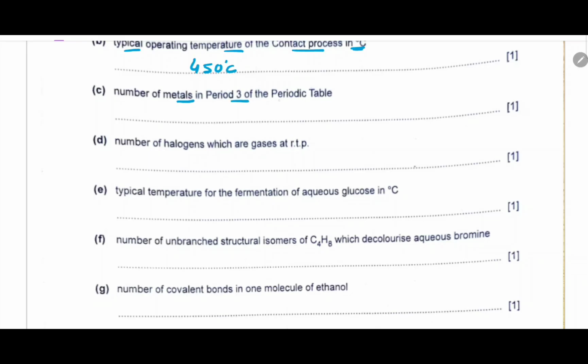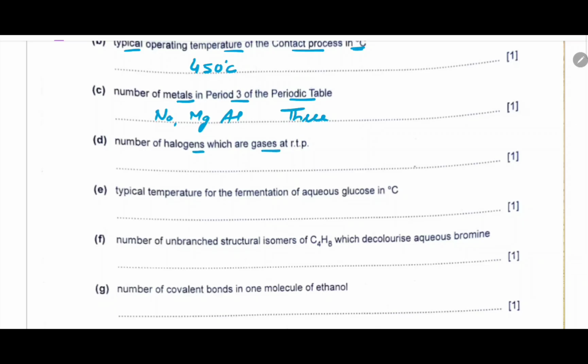Number of metals in period 3 of the periodic table. As you can see in the periodic table, the metals in period 3 will be sodium, magnesium and aluminium. The first three elements of period 3 will be metals. So it means there will be 3. Answer will be 3 metals.